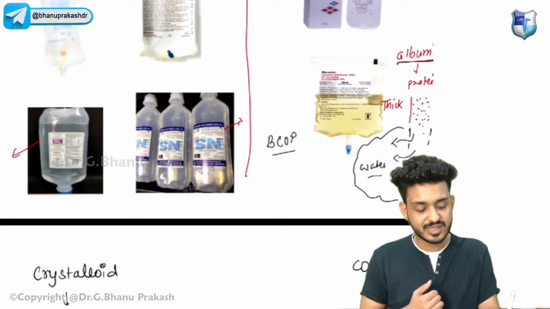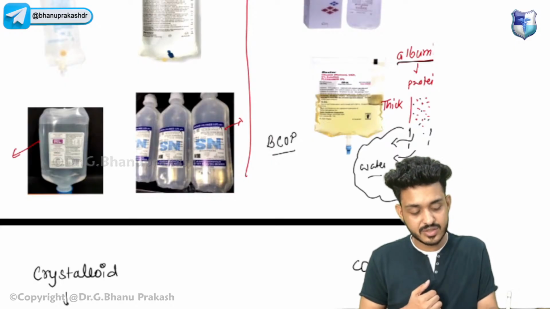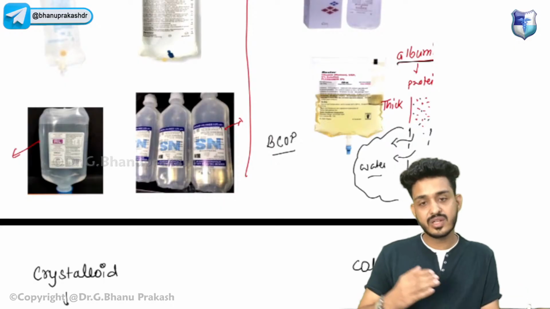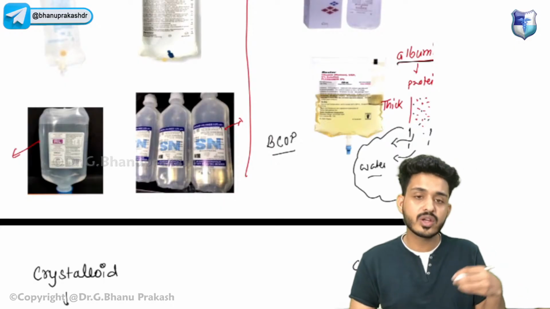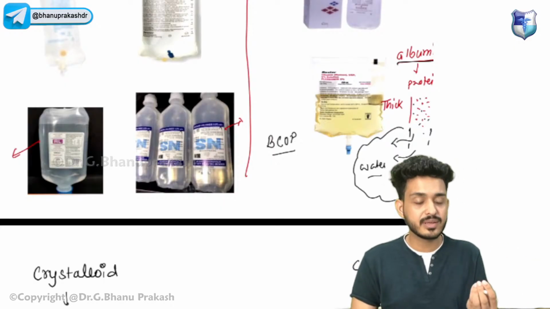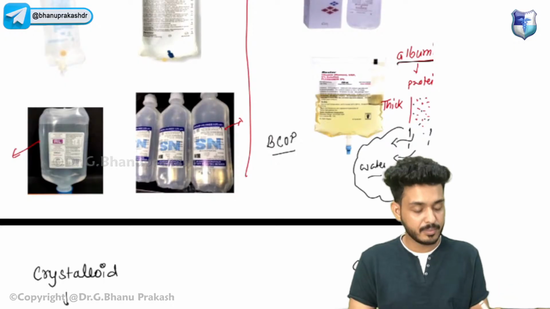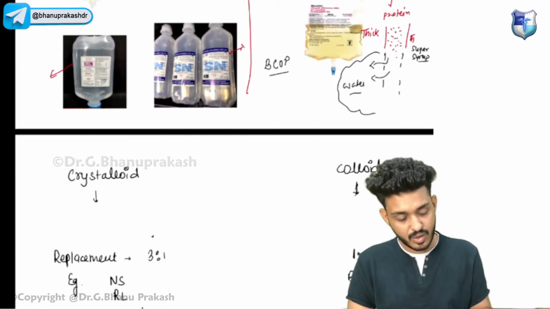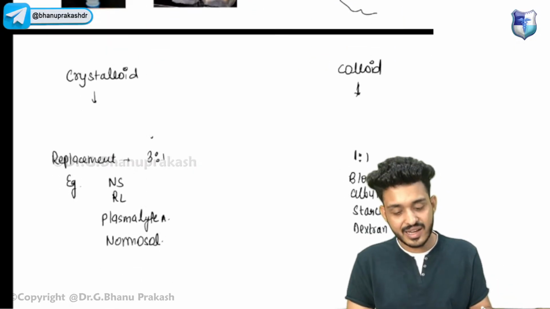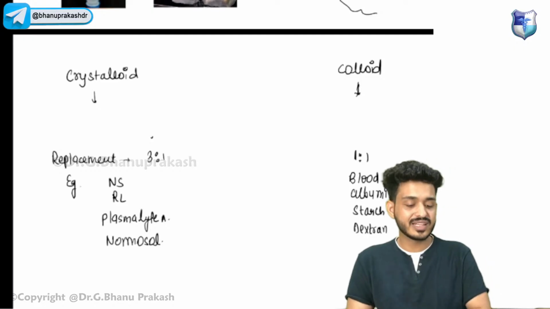Just like a sugar syrup, we are having sugar molecules in the syrup, right? So the water is not coming out, but when sugar molecules are lost, only water will be left, and water can come out, right? So that is how we have to remember. We are having two things: one is crystalloid, another one is colloid.